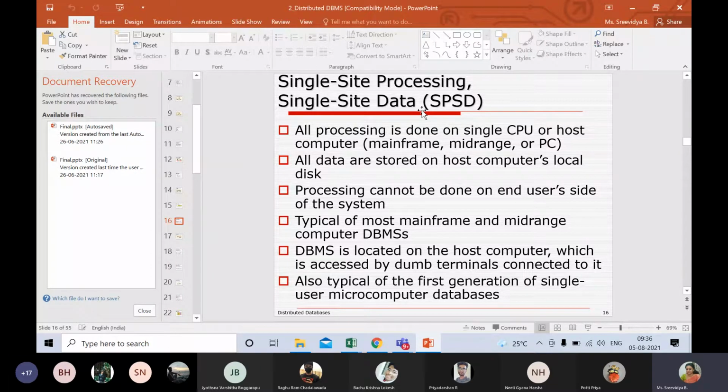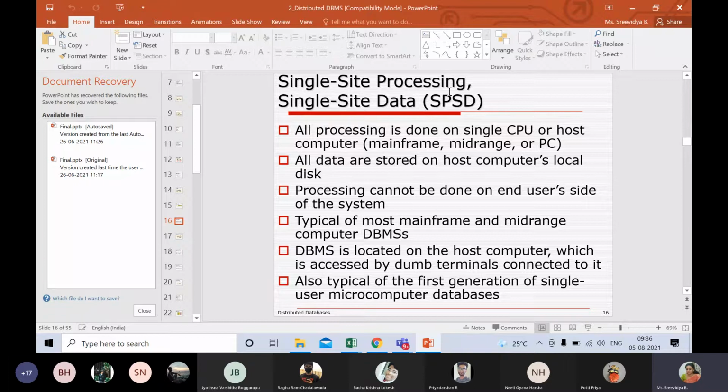In star topology, you have a central node that acts as a master, and all the other nodes are connected to it. So any data that has to pass from A to B has to pass through the central master node. In the same way, in a centralized database system, you have one single node where all the data is present, where all the processing also happens.